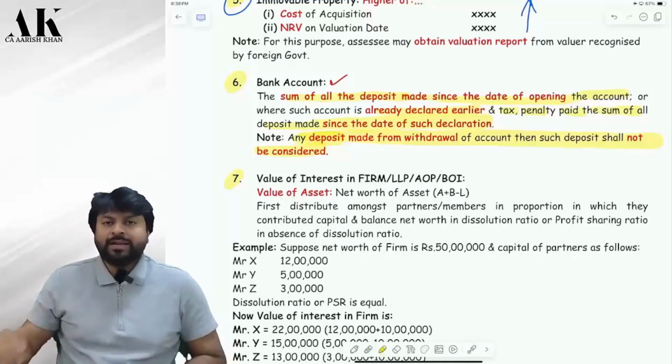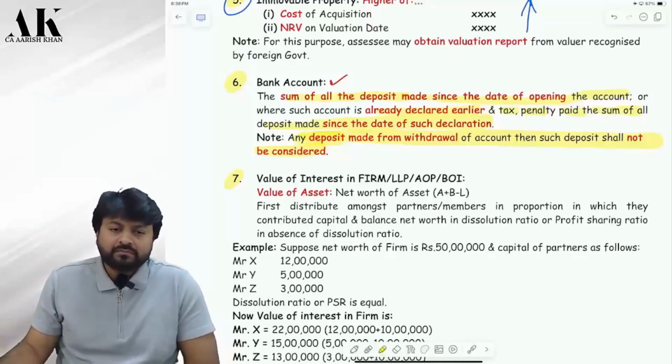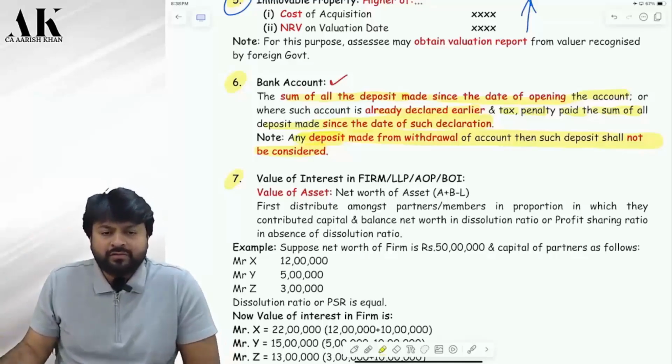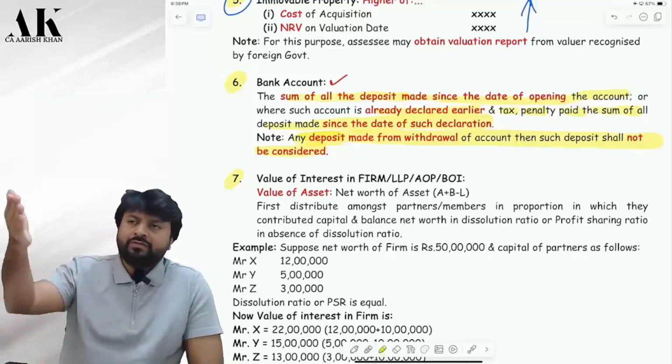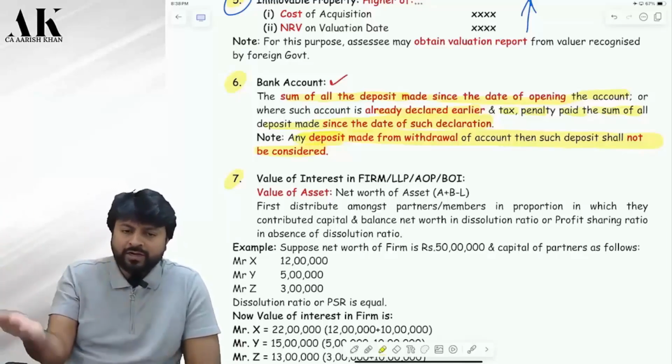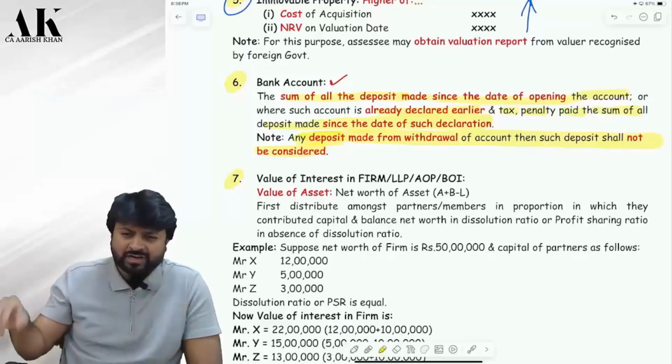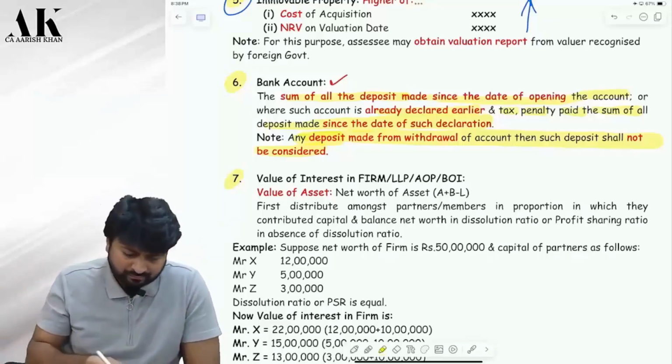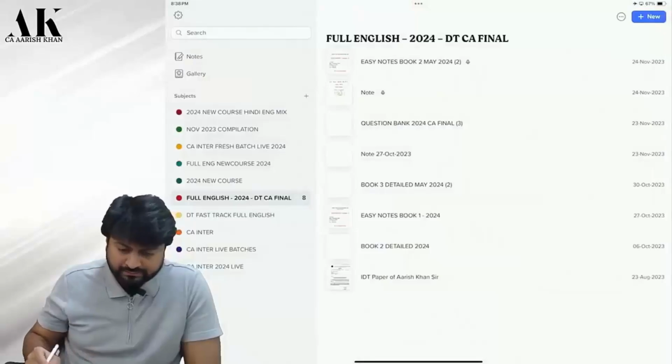So how will you value a bank account? Tell me. The sum of all deposits from the date of opening. Now, if you have withdrawn something from your deposit and then redeposited, then reduce that much amount. Okay. Now, the next asset.